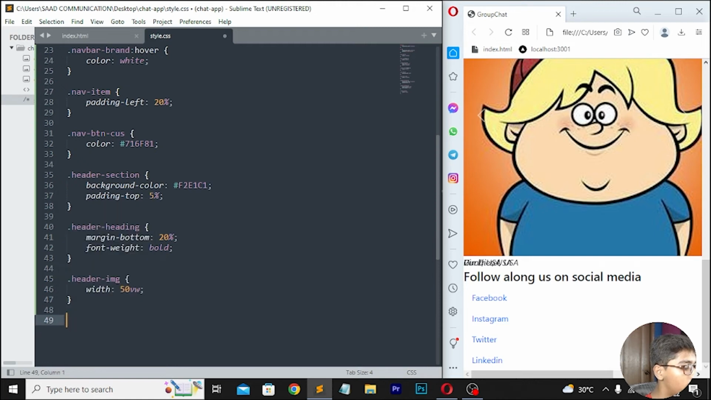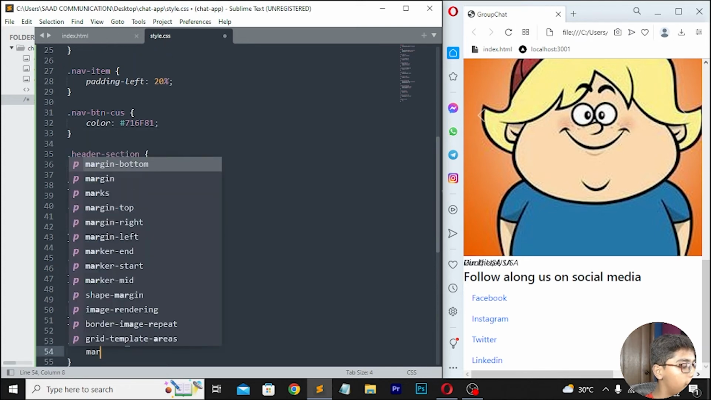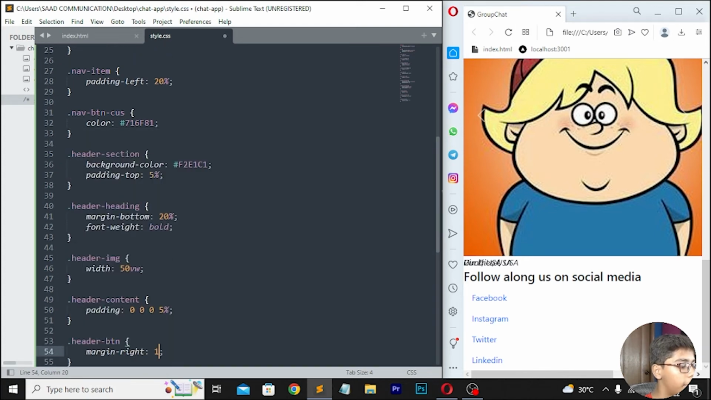Move down right here .header, then I'll be writing .header-content. Right here padding, which should be 0.005%. Then move down right here .header-btn. Then right here margin right, which should be 10%. Then right here color, which should be 716F18. So here I'll be writing F81.